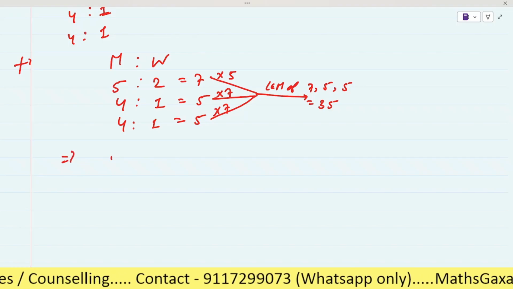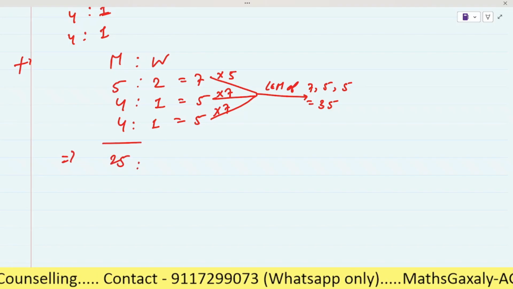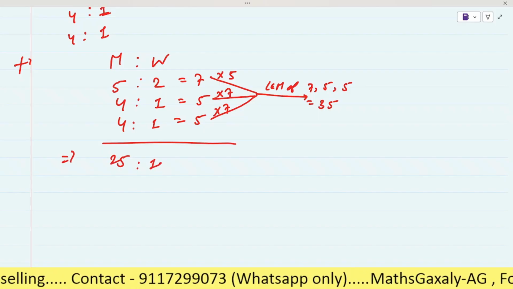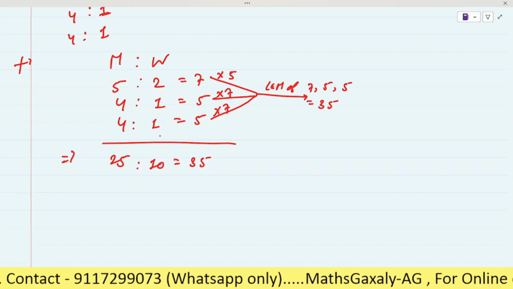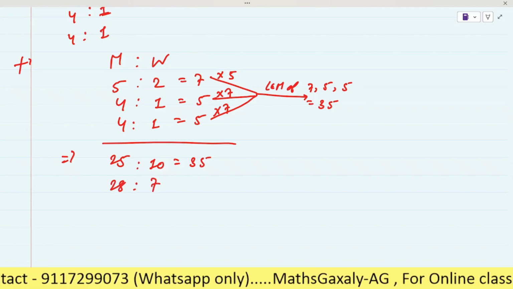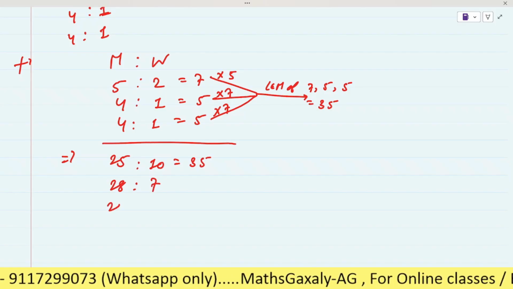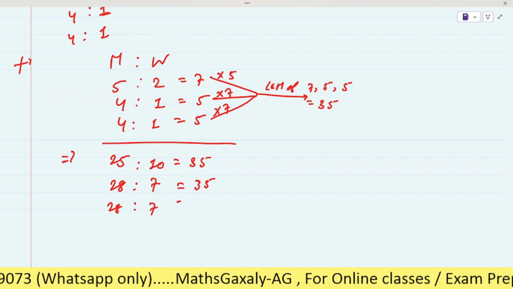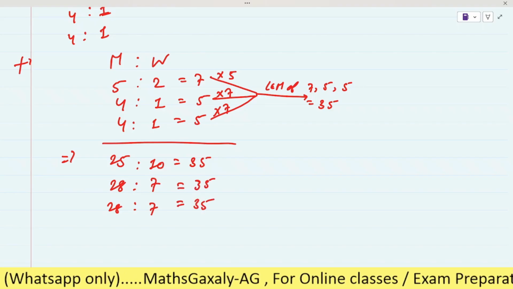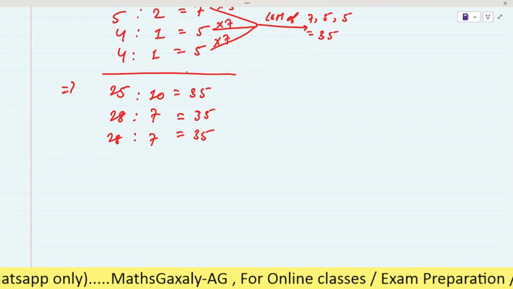So this quantity will become 25 is to 10, equal to 35. 4 sevens are 28 is to 7, and here 4 sevens are 28 is to 7, and here 35, 35. So our first step should be to make them equal.